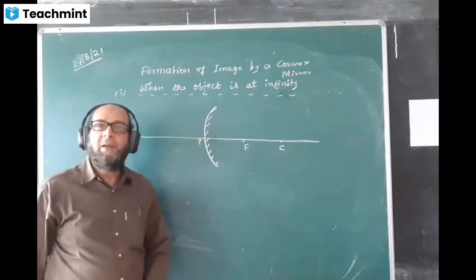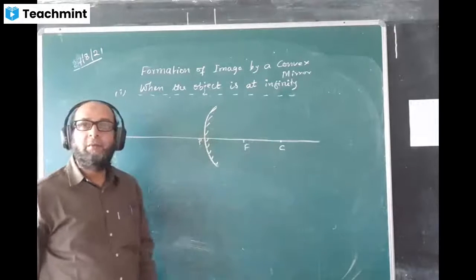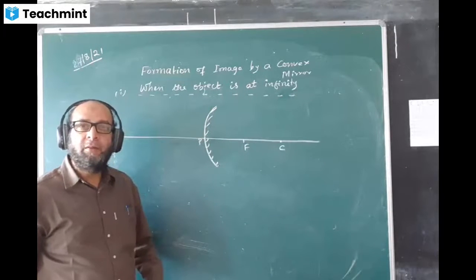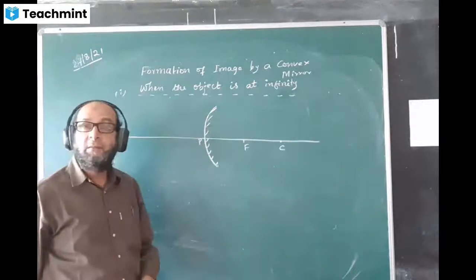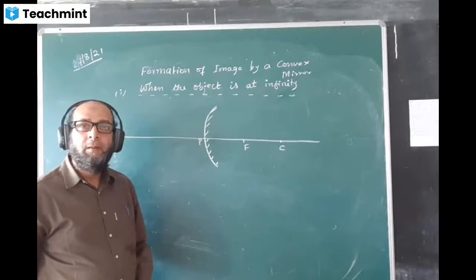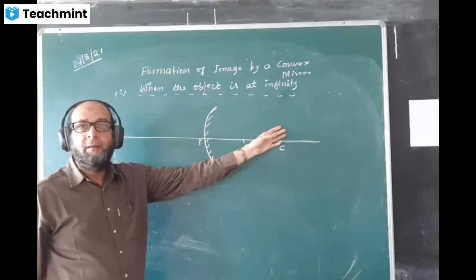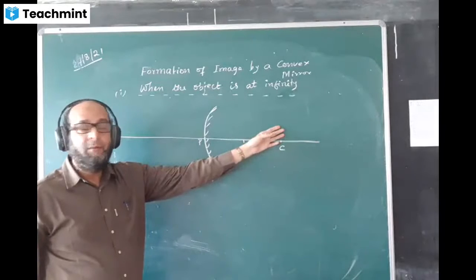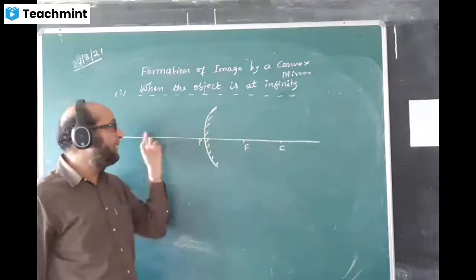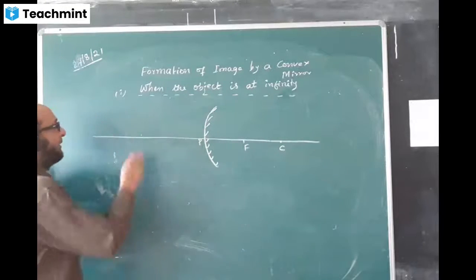Can you guess which side the object will be in front of this mirror, on the left side or on the right side? Where should we keep the object? You have to keep it on the left side, in front of the unpolished side always. If you keep it on the polished side, you can't see anything.